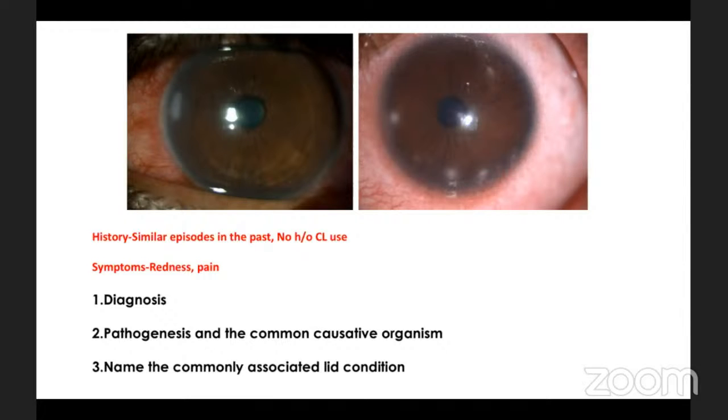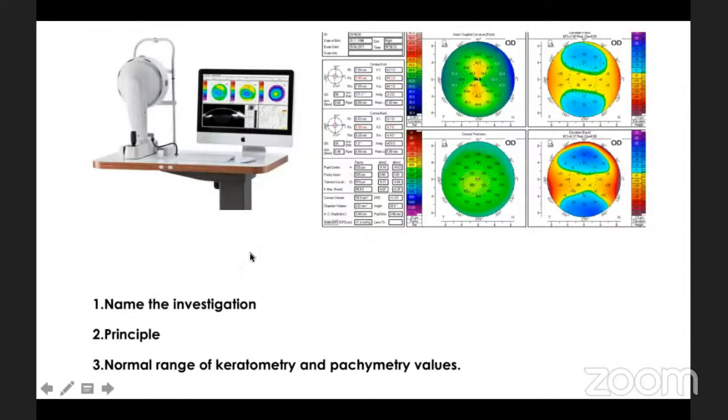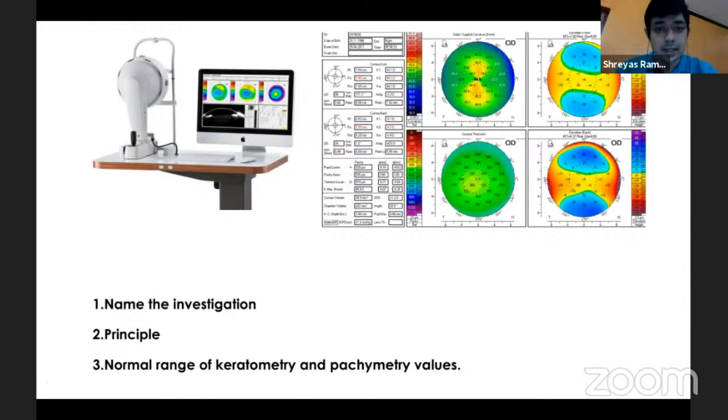Okay. Please feel free to stop me if you have any doubts, any questions. This is a picture of a Pentacam, and I will not bore you all with the Scheimpflug principle. I'm sure you all had a good Pentacam class, and we'll move on to the next slide.